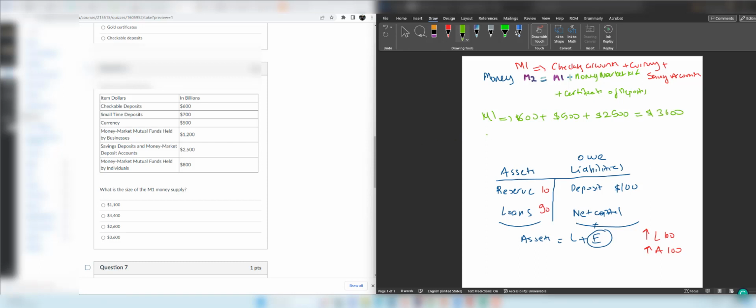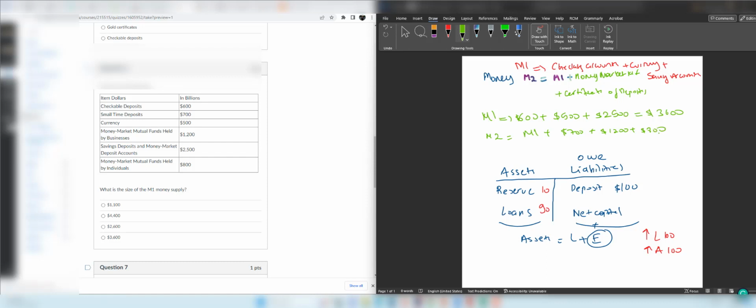As an exercise, we can calculate M2 as well. So M2 is everything in M1 plus small time deposits 700 plus money market mutual funds held by business plus money market mutual funds held by individuals. So that is M2.